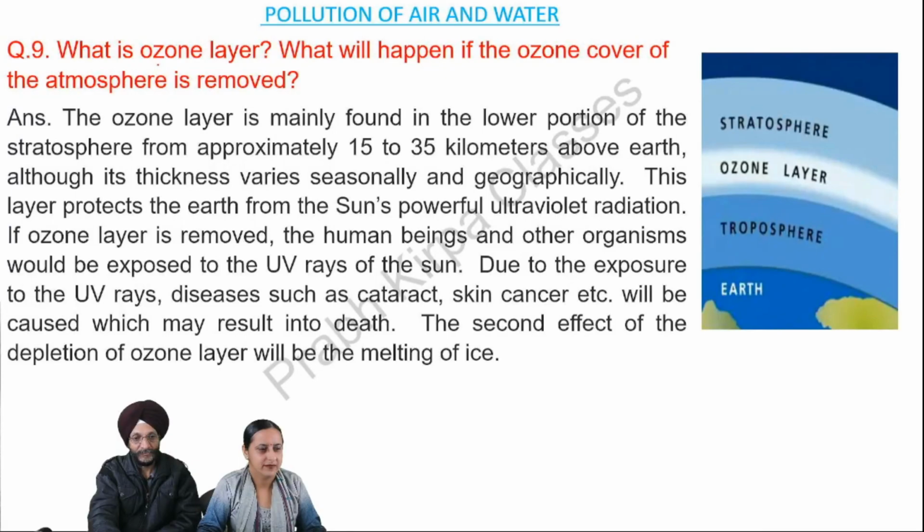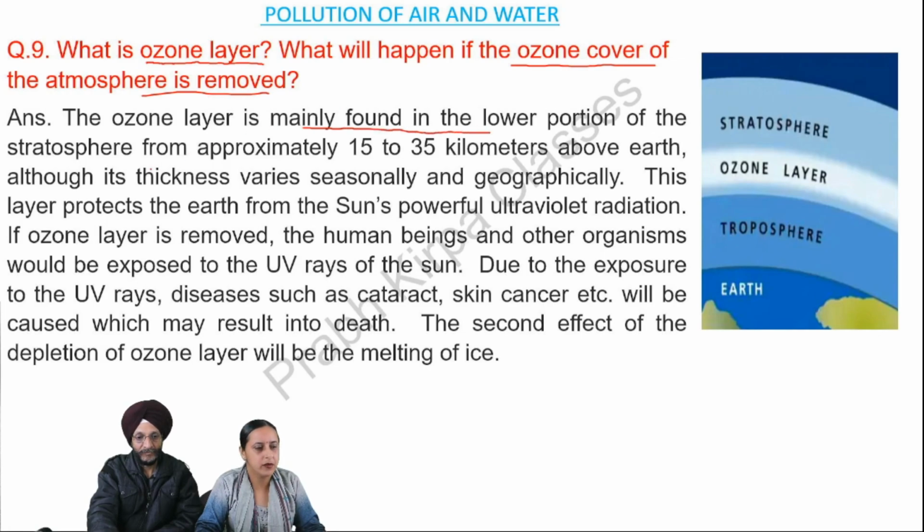Question number 9. What is ozone layer? What will happen if the ozone cover of the atmosphere is removed? Answer. The ozone layer is mainly found in the lower portion of the stratosphere from approximately 15 to 35 kilometers above Earth, although its thickness varies seasonally and geographically.